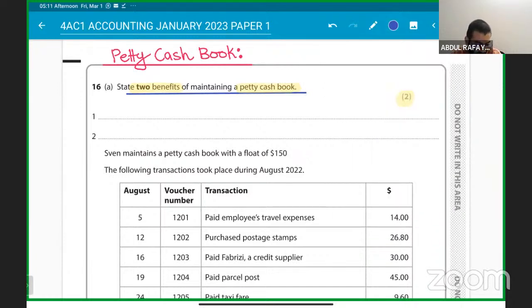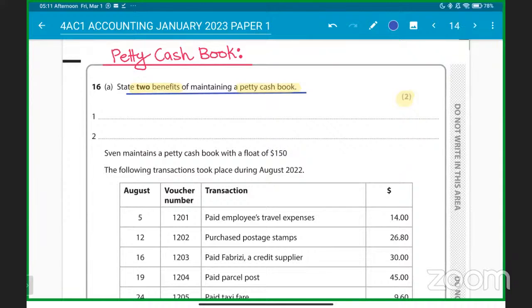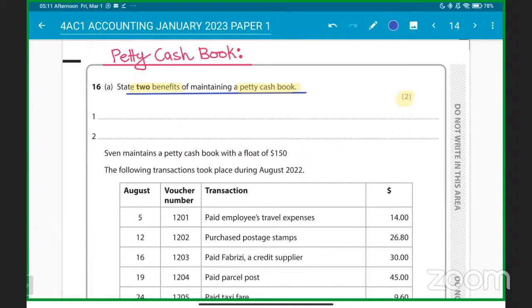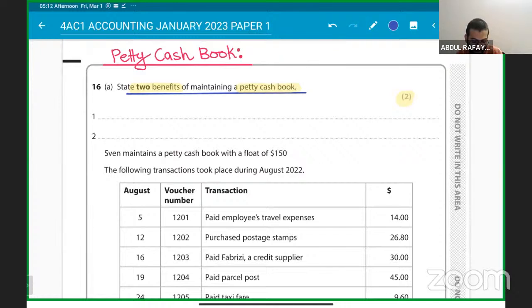So what are the benefits of maintaining a petty cash book? To record... Go on, I'm listening. Helps to record small transactions, train new employees. Go on, state two benefits of maintaining a petty cash book. What can we write here, students?